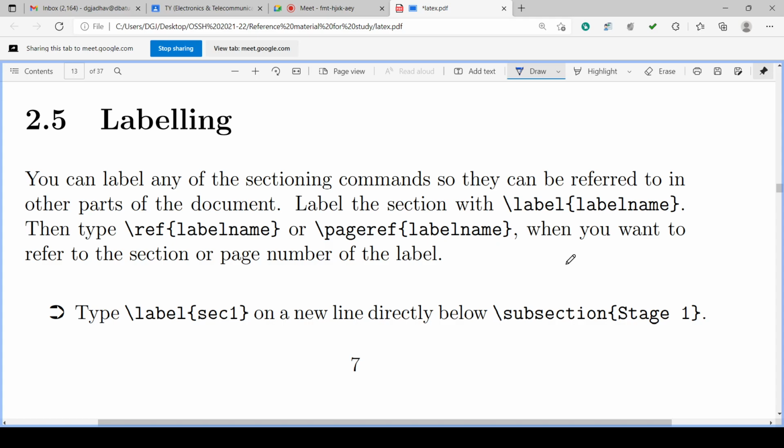We can label some words, some part of the text, and we can have the referencing of that label at the end of the document or anywhere in the document. We can switch from one location to another for referring.